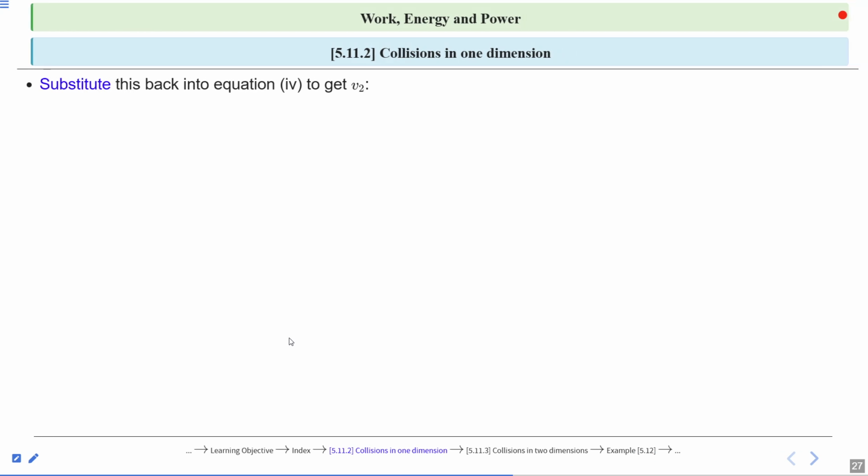Now we will calculate v2. Substitute this back into equation fourth to get v2. So v1 is equal to m1 minus m2 divided by m1 plus m2 into u1, plus 2 times m2 divided by m1 plus m2 into u2.